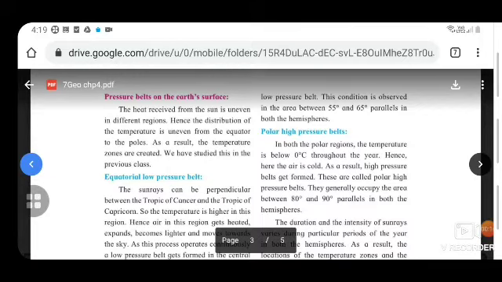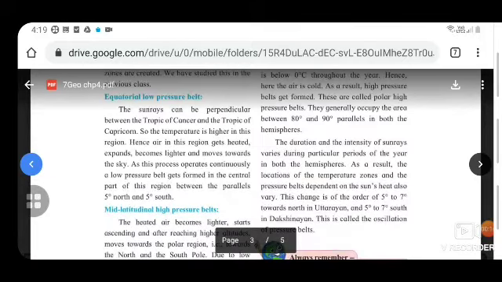The equatorial low pressure belt. The sun rays can be perpendicular between the Tropic of Cancer and the Tropic of Capricorn, so the temperature is higher in this region. Hence, air in this region gets heated, expands, becomes lighter and moves towards the sky. As this process operates continuously, a low pressure belt gets formed in the central part of this region between the parallels 5 degree north and 5 degree south.